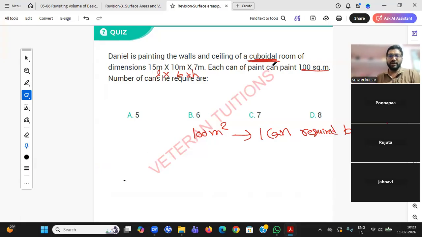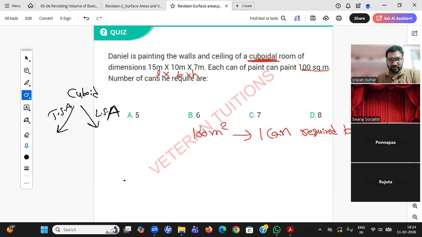As it is a cuboidal room, now you have an option between two things: TSA or LSA. What is he asking, student? Total surface area or lateral surface area? Narendran, right answer. Harshini, right answer. I think painting means lateral surface area.